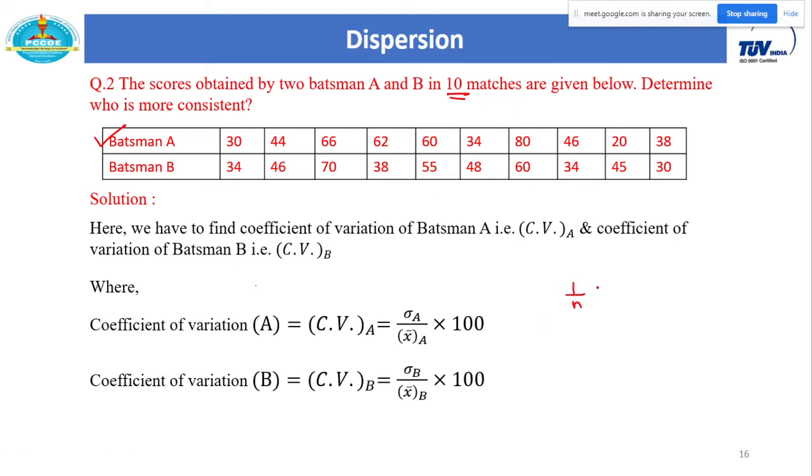1 by n summation of xi square minus x bar whole square. So just calculate summation of xi square for player A, total number of observations, then also calculate the mean, take its square, find this difference, you will get the standard deviation. Okay. And similarly calculate the coefficient of variation for player B. Okay, and then you can compare these two values.